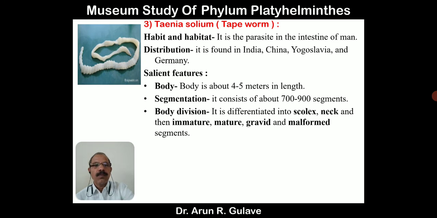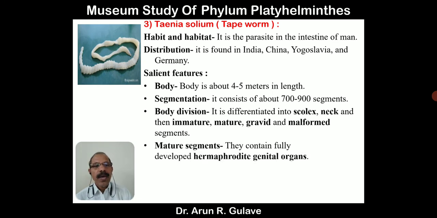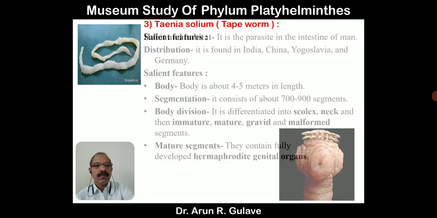These are the 4 types of segments. Mature segments contain fully developed hermaphroditic reproductive organs, meaning both male and female organs are present in one and the same animal.